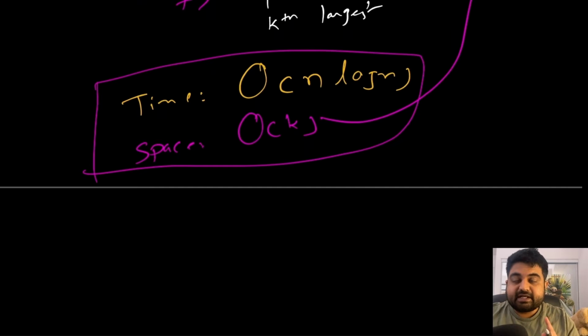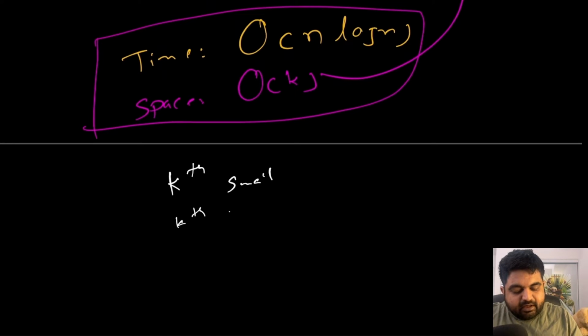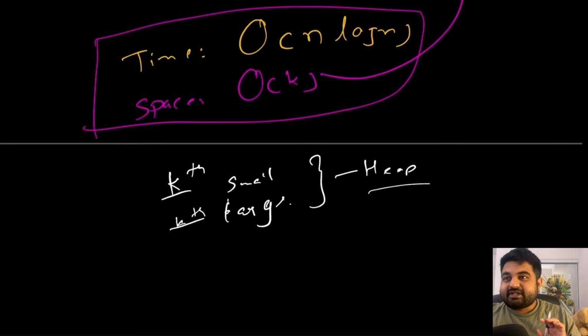And once again, as a general rule of thumb, whenever you find any question where you want to find the kth smallest element or kth largest element or kth biggest element, something like this, whenever you see kth, try to see if you can use a heap to solve this problem, and almost 99% of the time you should be able to solve this problem. Okay, so now let's quickly see the coding solution for this one.